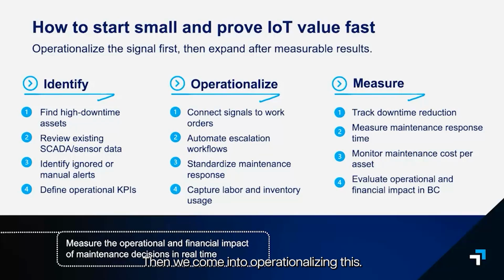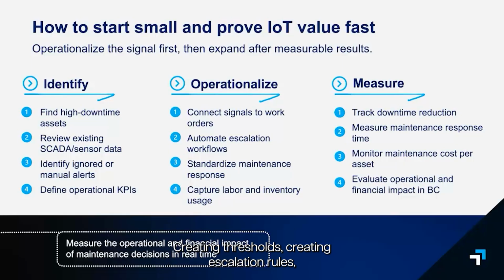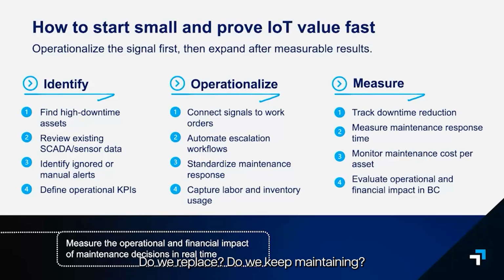Then we come into operationalizing this, so creating thresholds, creating escalation rules, capturing labor and inventory costs, and then measuring. So we can track the downtime reduction over time, monitor asset costs. This yields better decisions. Do we replace? Do we keep maintaining? Do we improve? These are the questions that asset managers and financial managers are accountable for.